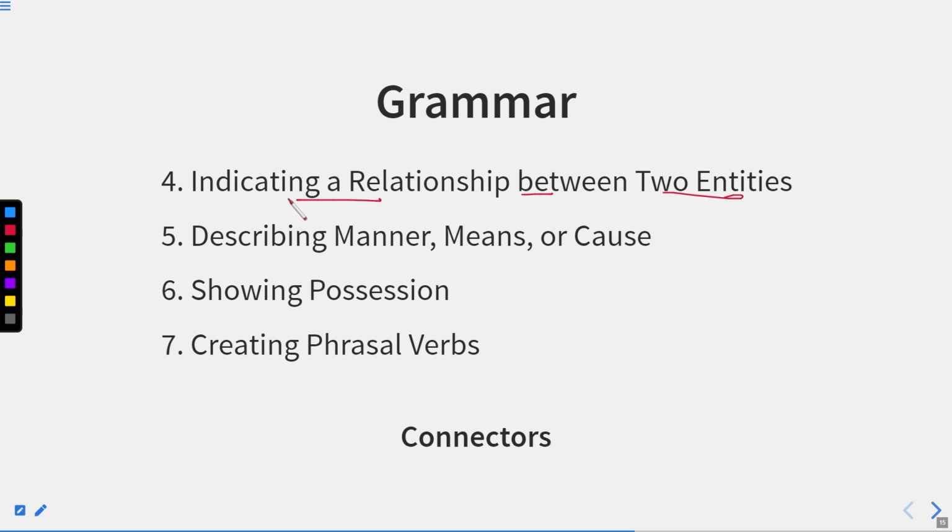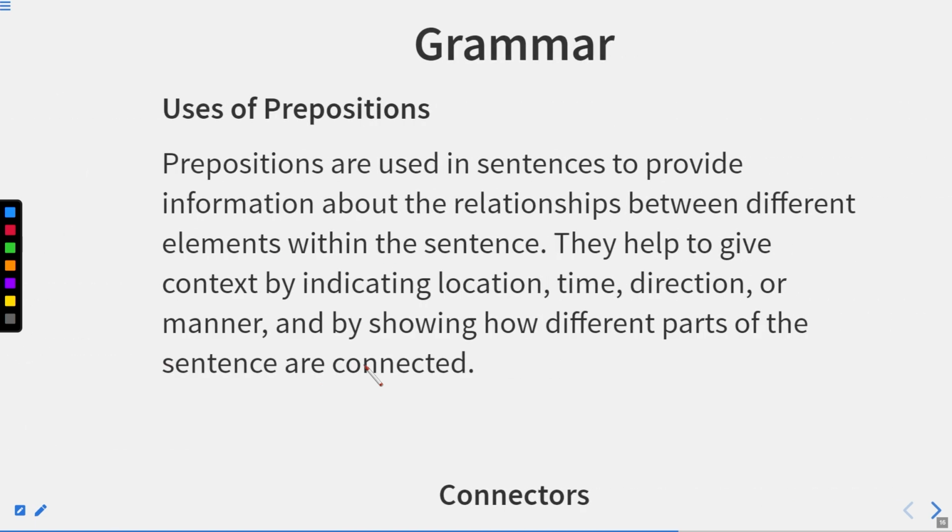Indicating a relationship between two entities. For example, he's in the cabin, or connectors in these sentences. So connectors, what is the relation of these connectors with this sentence? That it is included in these sentences. Describing manner, means, or cause, showing position, creating phrasal verbs, that we have already discussed in our previous chapters individually or in the chapters of these individually. Now, let us move to the next one.